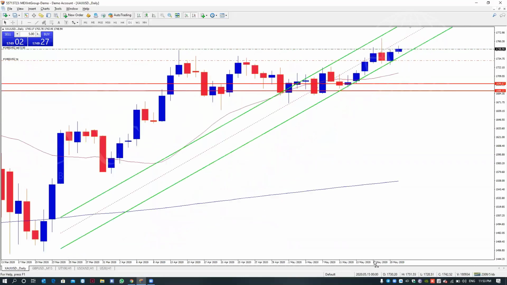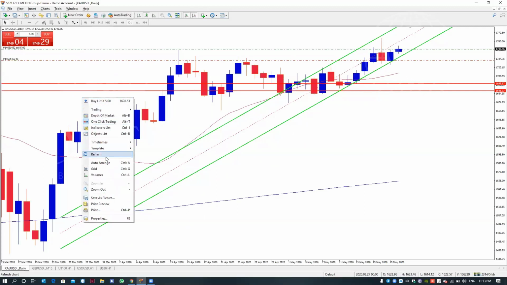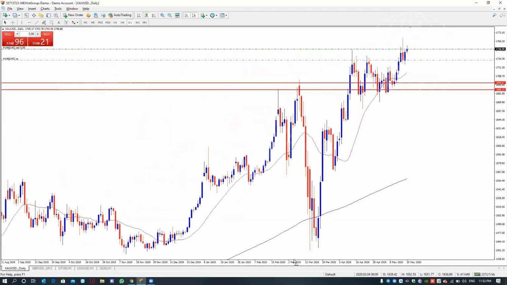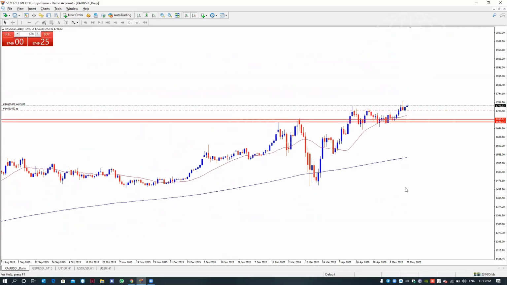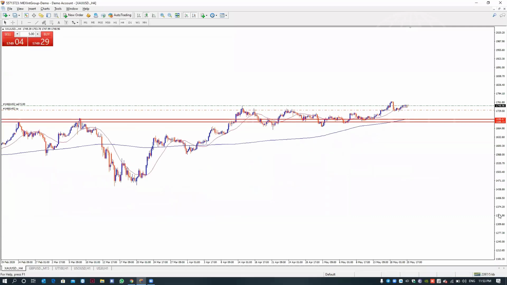So you can see they are not breaking the 200 on the daily time frame. So it means gold has been totally in the buy zone since 2019. So one thing is clear, gold is in the buy zone. Now the important thing is how we enter in a buy zone.